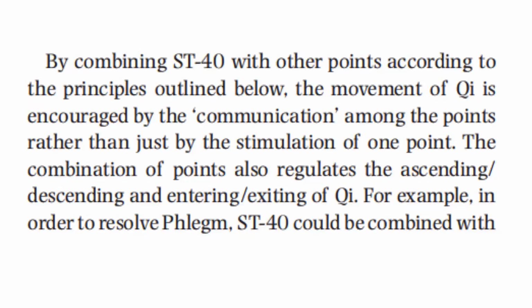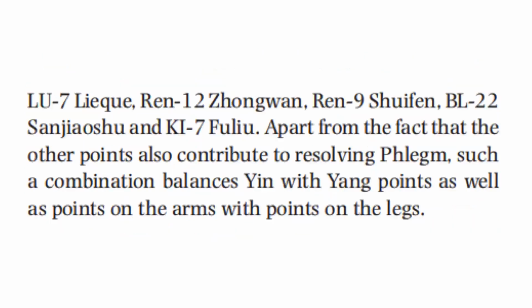For example, in order to resolve phlegm, stomach 40 could be combined with lung 7, ren 12, ren 9, bladder 22, and kidney 7. Apart from the fact that the other points also contribute to resolving phlegm, such a combination balances yin with yang points as well as points on the arms with points on the legs.